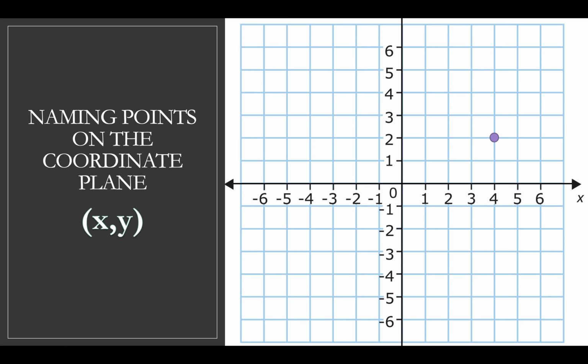The y-coordinate, you just go to the left there and see where it is on the y-axis, and you can see that it's at 2. So then you would say the coordinate there is (4, 2), like this. Now again, notice, it's not just 4, 2, that'd be like 42. It's 4, 2, and the whole thing is in parentheses. So that's a very important part of naming coordinates on the coordinate plane. That's (4, 2).